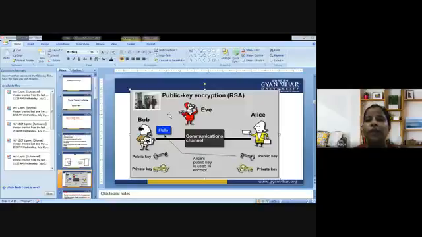So in this manner we are supposed to use the public key and private key. The private key is only known to these two persons. So these are the persons who developed RSA. So this is the whole process of RSA that is easily defined with the help of the pictorial representation.